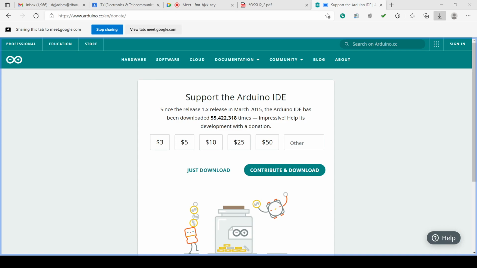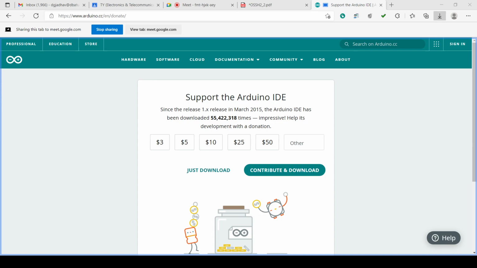This is the downloaded folder. I will extract this in the downloads folder only, first, because this is a zipped file.